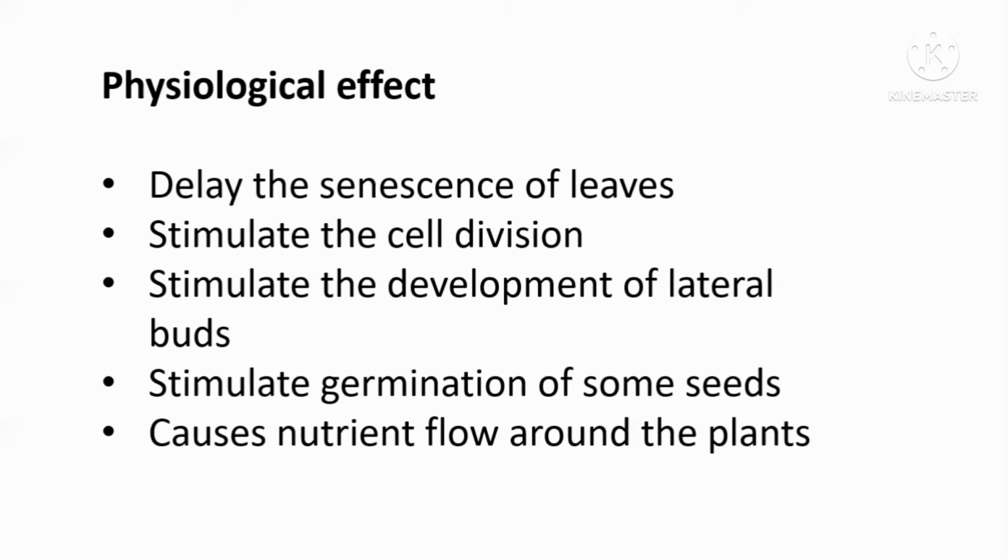So what does this cytokinin do? When you consider the aging or senescence process, the cell membranes are broken down, mainly by free radicals. The presence of this cytokinin prevents the formation of these free radicals. So that is why it prevents the aging. No, it's not prevent, it delays the senescence process.